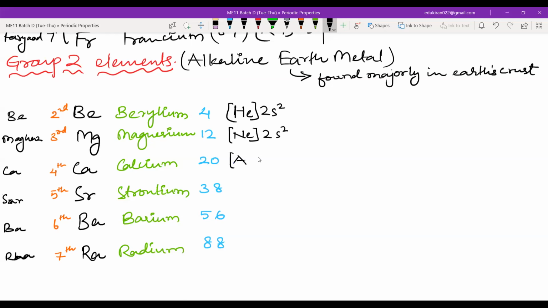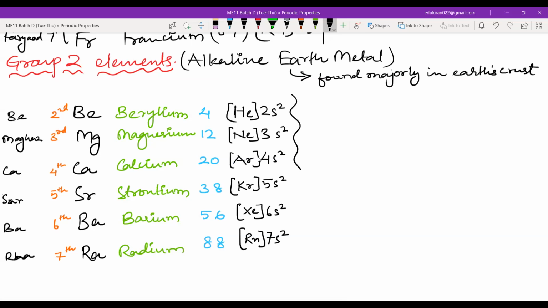After neon, it will be argon. No, not 2s2, rather 3s2. Then 4s2. Krypton 5s2. Xenon 6s2. And radon 7s2. Okay, radon 7s2. Now here also we will be writing a few things.